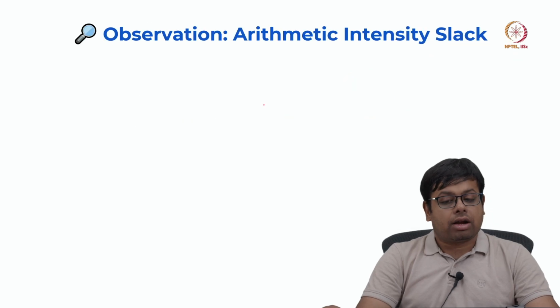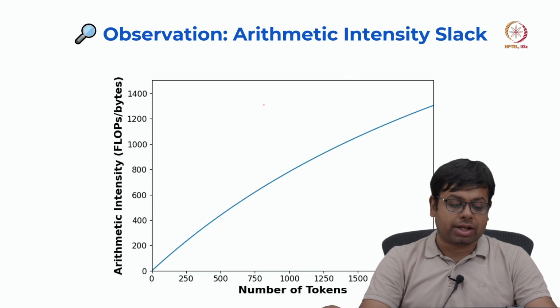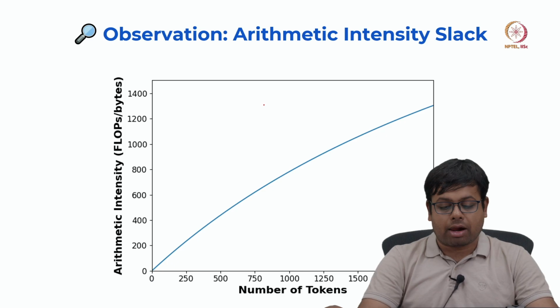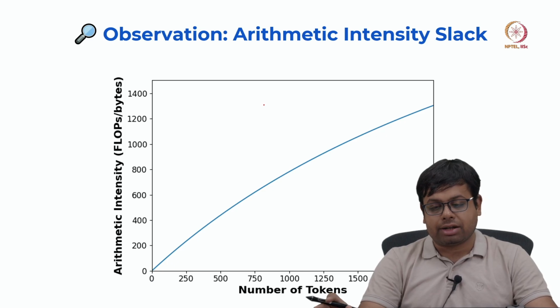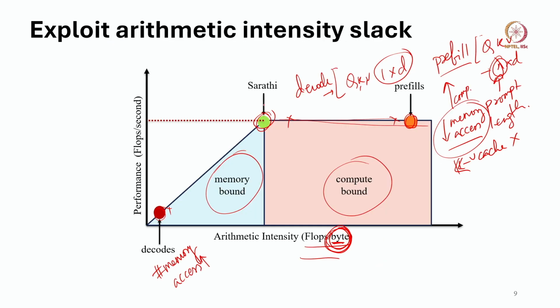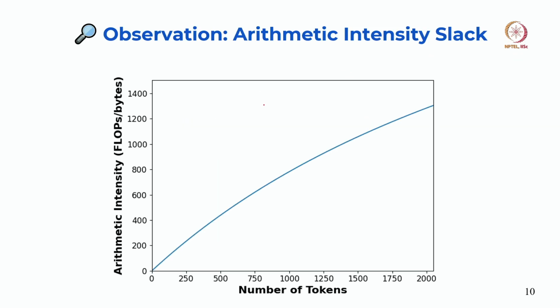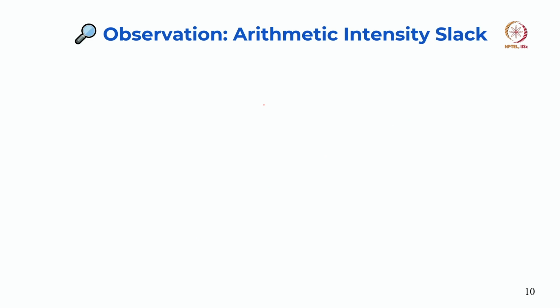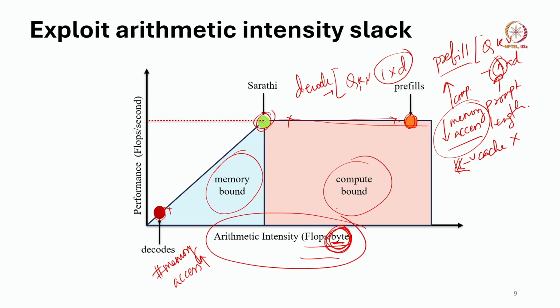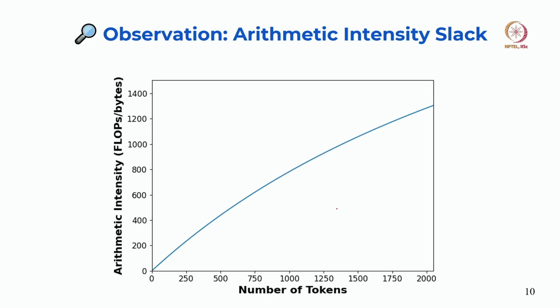Okay. Now, another observation is the arithmetic intensity slack. So, similar to the previous curve, but let us see. In the previous one I showed you in general how performance versus arithmetic intensity looks for prefill and decode, but now let us see what happens as we increase the sequence length or as the number of tokens increases. So, this particular figure is showing the arithmetic intensity, flops per byte, the x axis of the previous curve, versus the number of tokens, right.